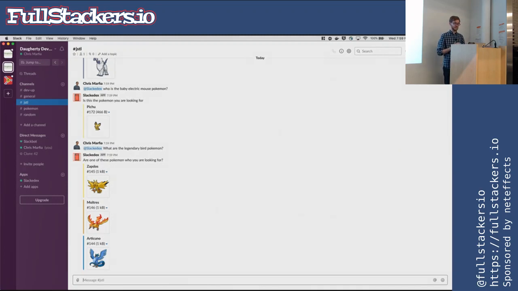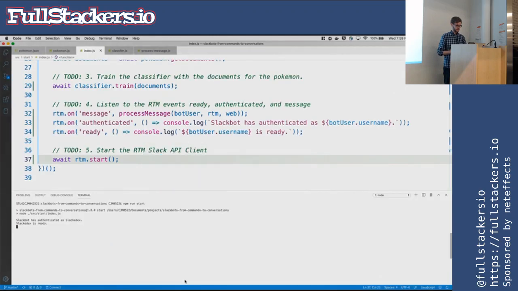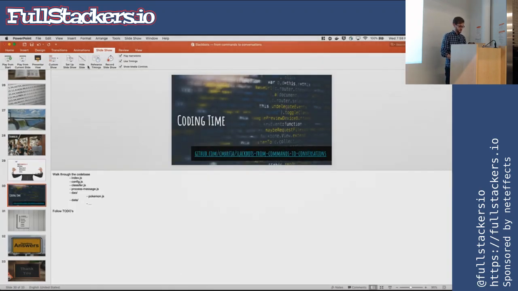It was around 100 lines of code. We have pretty much a fully functioning Slackbot, or Slackadex, that'll allow us to query against a knowledge base of Pokemon and then process text for the user. And if we type in something it doesn't understand, it'll just tell us to be more specific next time. So if we go back to this guy.